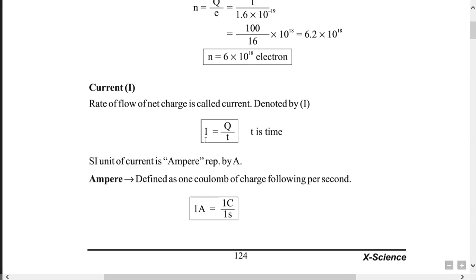So current is what? Rate of flow of net charge. What is the rate? Say for example, t time में कितना जाता है, एक सेकंड में कितना जाता है, एक मिनट में कितना जाता है, कितना नेट फ्लो हो रहा है, नेट चार्ज का फ्लो कितना हो रहा है, that is known as the current. Sometimes it may happen that the voltage goes down, right? That means the net charge is less.